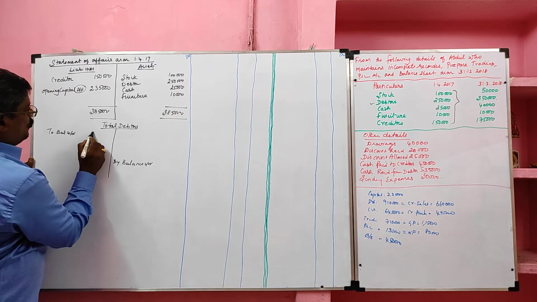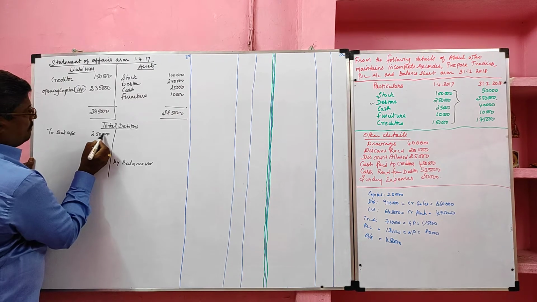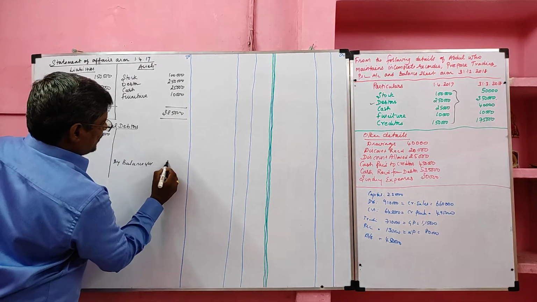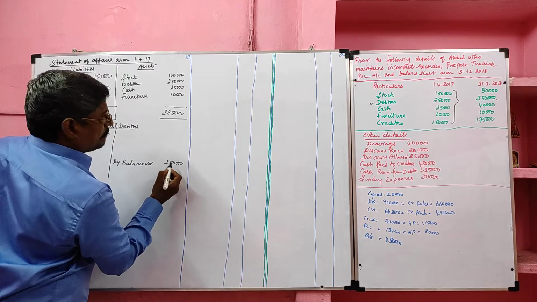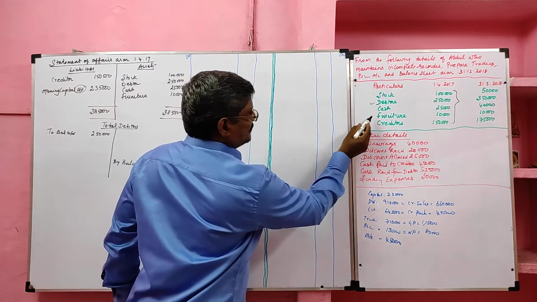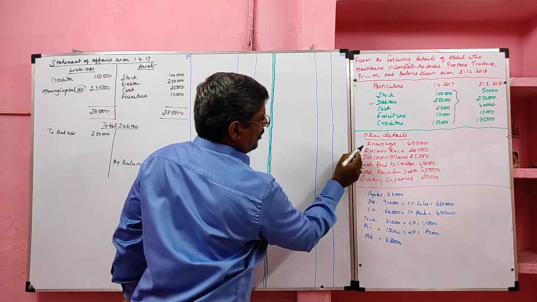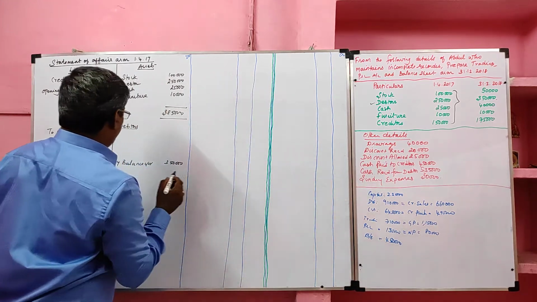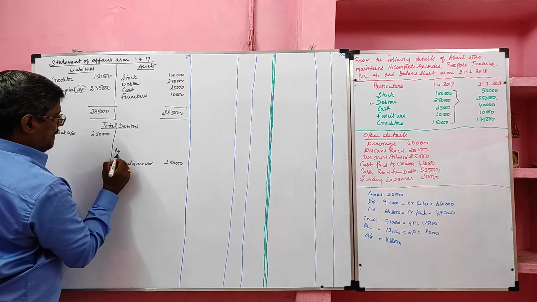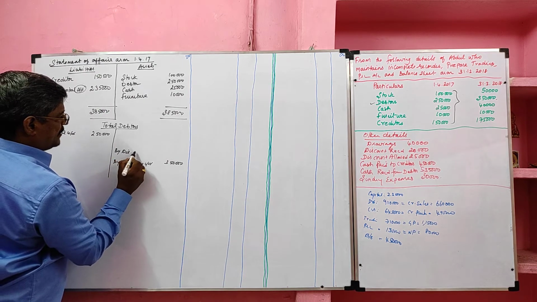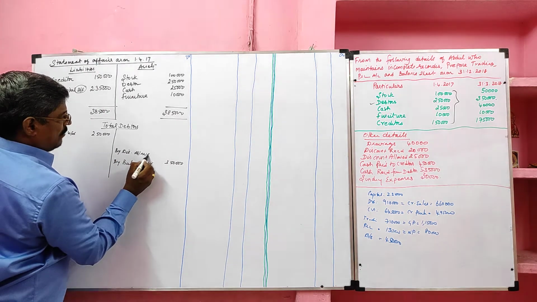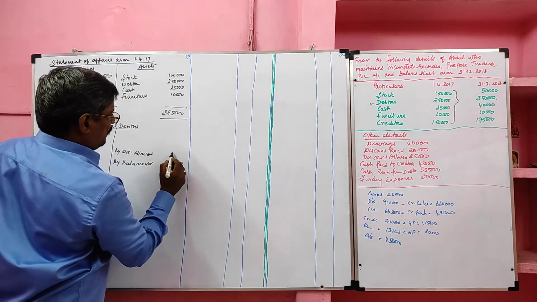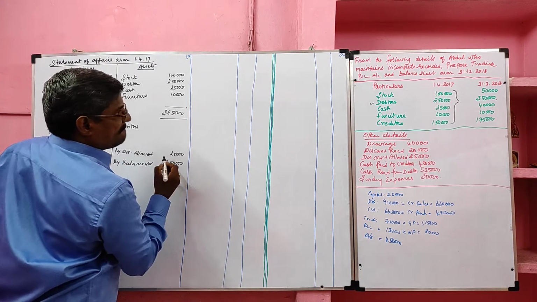Opening debtor 2,50,000. Closing debtor 3,50,000. Then cash, furniture, creditor will not come, drawing will not come, discount received will not come, discount allowed will come. It will be credited to the debtor account by discount allowed. The discount allowed value 25,000.